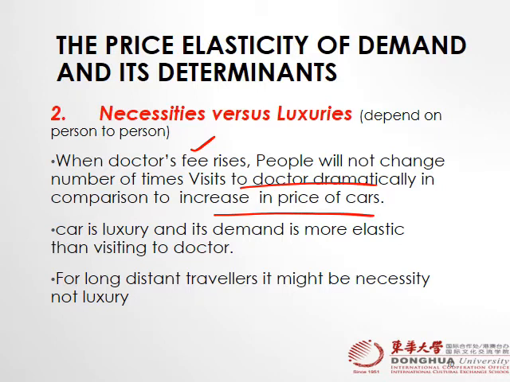As compared to an increase in the price of a car. A car is a luxury and its demand is more elastic. Why? Because a small increase in price causes a large decrease in the quantity demanded for cars, right?